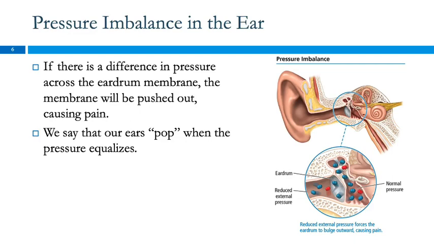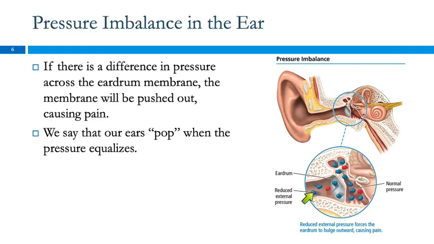Pressure imbalances also explain the popping sensation we get in our ears when you're flying. As you go up and down, you get this popping sensation, or if you drive up the hill to Grant Grove, your ears will pop on the way up and on the way down. Inside your ear, there's an eardrum that separates your middle and outer ear from your inner ear. And there is air on each side of this eardrum.